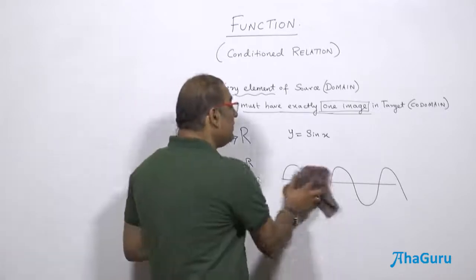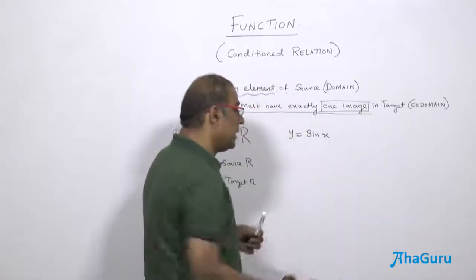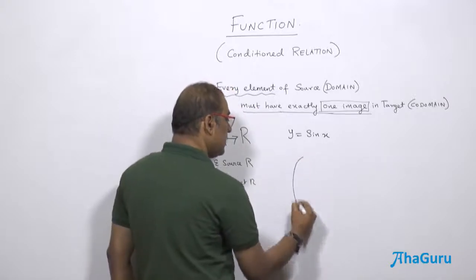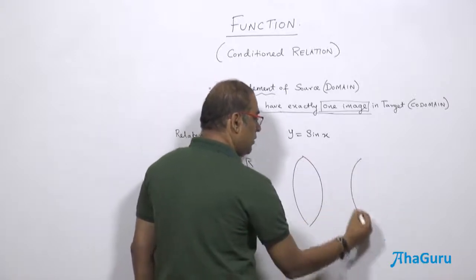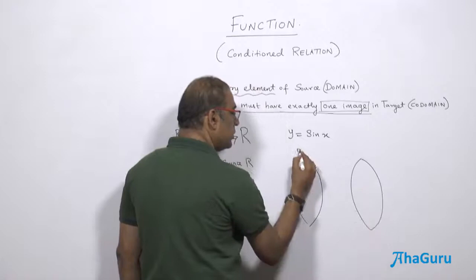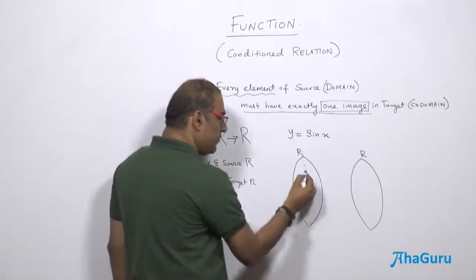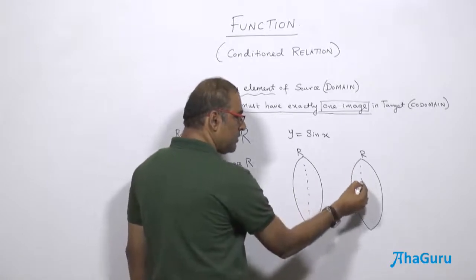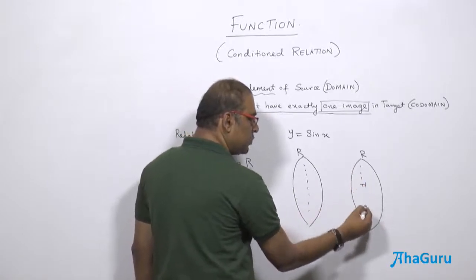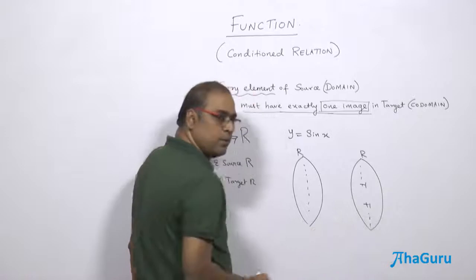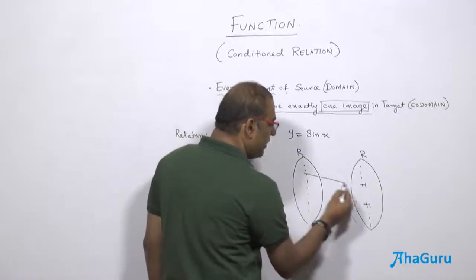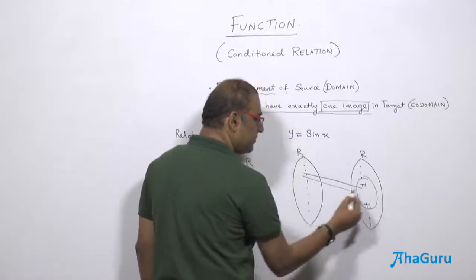Therefore, if you are going to draw the arrow diagram, it is from real to real. You have a lot of numbers here, also a lot of numbers there, and you have -1 and +1 above. So all will fall only in this range.